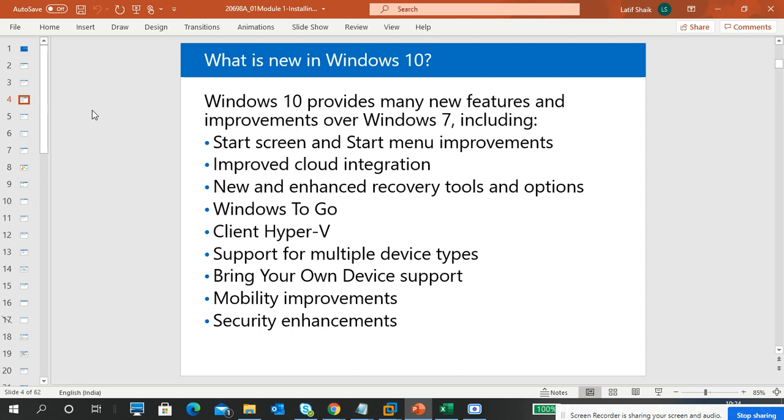Windows 10 has its own benefits. We'll see what the extra things in Windows 10 are. The start screen and start menu have improved. In Windows 7, if you want to see how it looks, there is only one start menu, and smart search is given inside the start menu, as it was when Windows 7 was released.